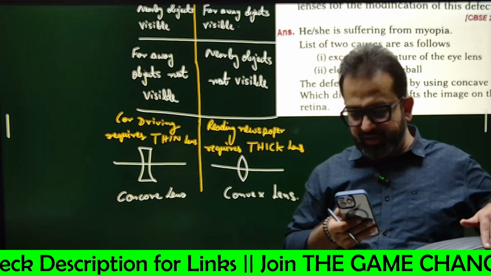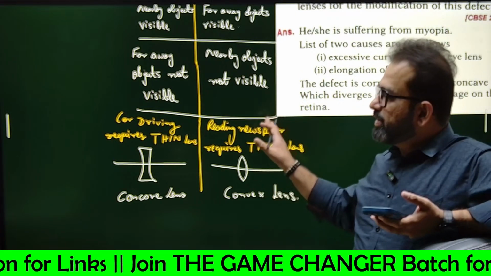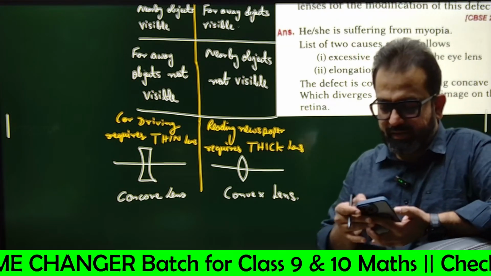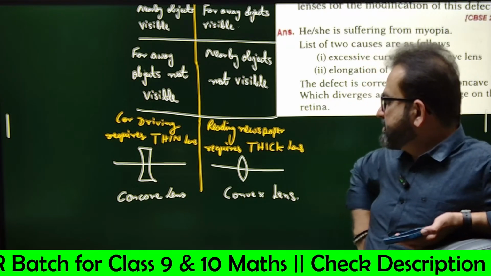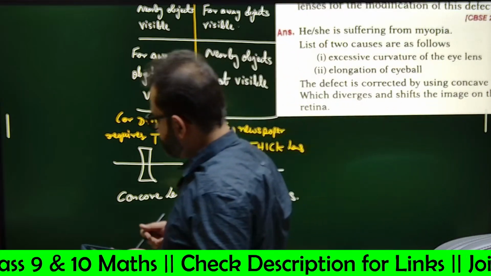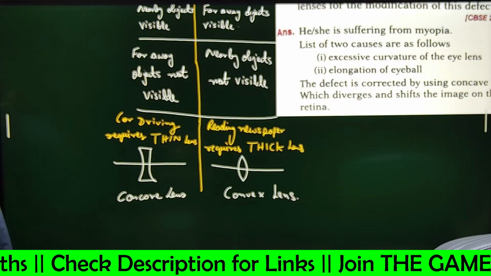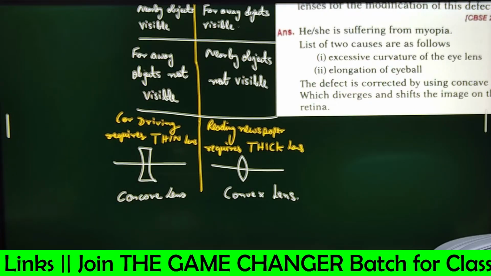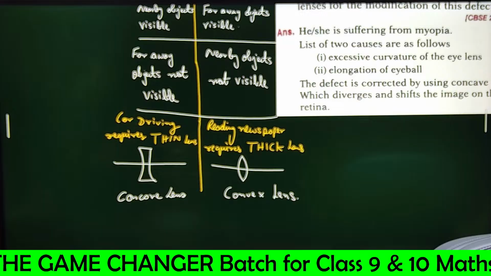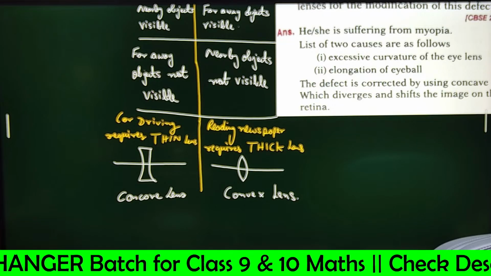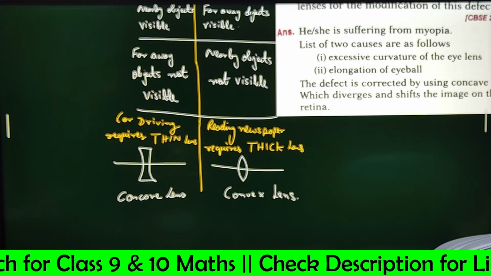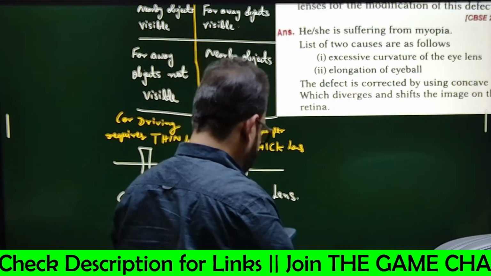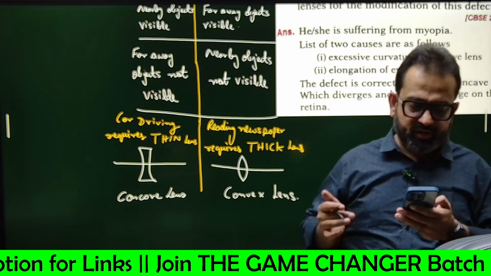I'll let you know everything in this lecture. Today we'll be discussing only myopia and hypermetropia. So tell me, what is the difference between concave lens and convex lens? Diagrammatically, what diagram can you say this is a concave lens and this is convex?